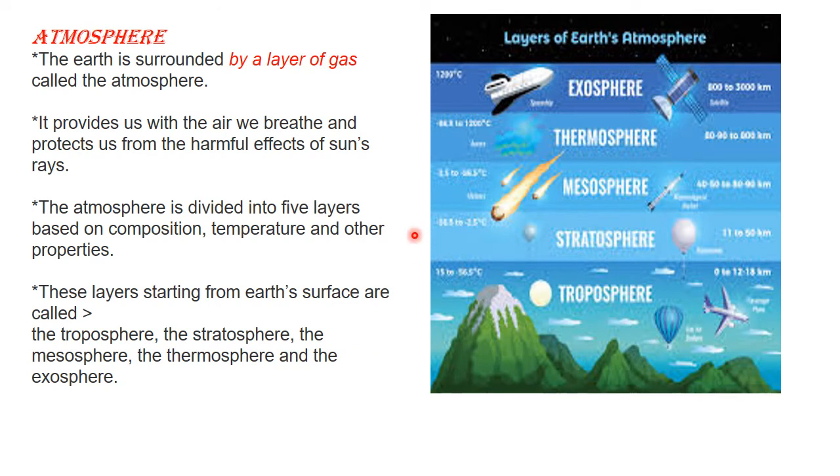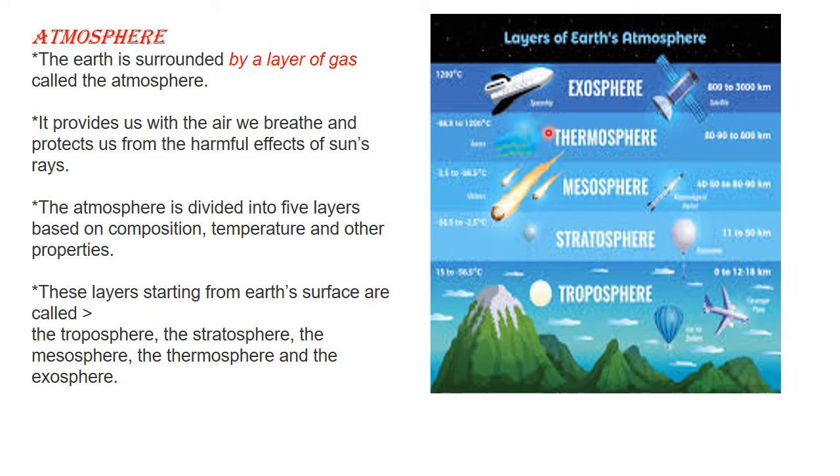Now we move to our next zone, and that is called atmosphere. There are many things that you already know, so we'll do it very quickly in a simpler way. So our planet Earth is surrounded by a layer of gas which is called atmosphere. This is very important for us. Why is it important? Because it provides us with the air that we breathe. It protects us from the harmful effects of sun rays.